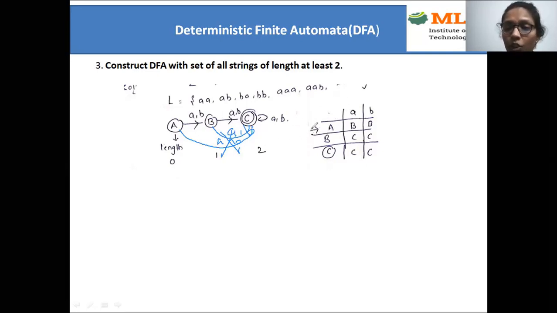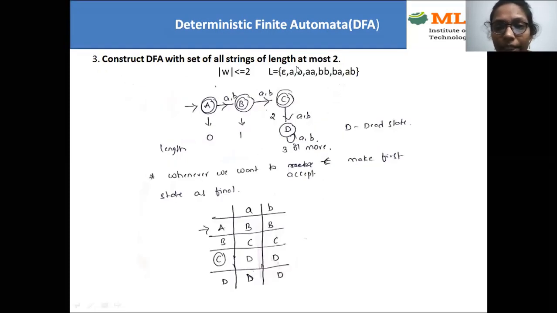Then the transition table for that, followed by which you can write the 5 tuple notation, then string acceptance also. So this is at least 2. We'll see the next problem. It is at most 2.